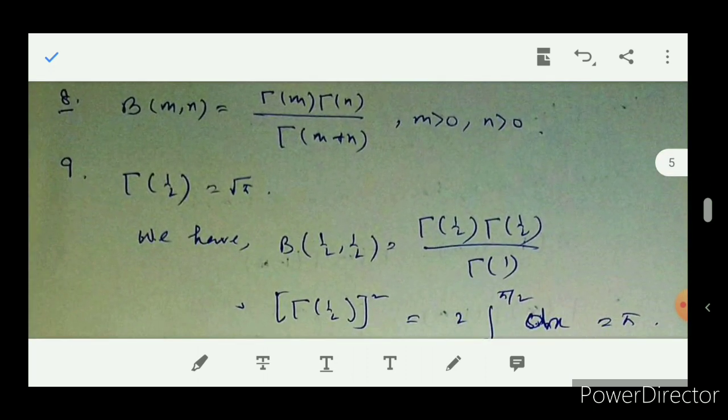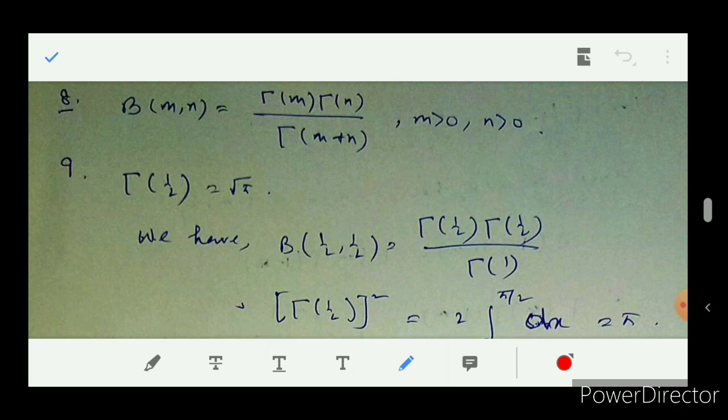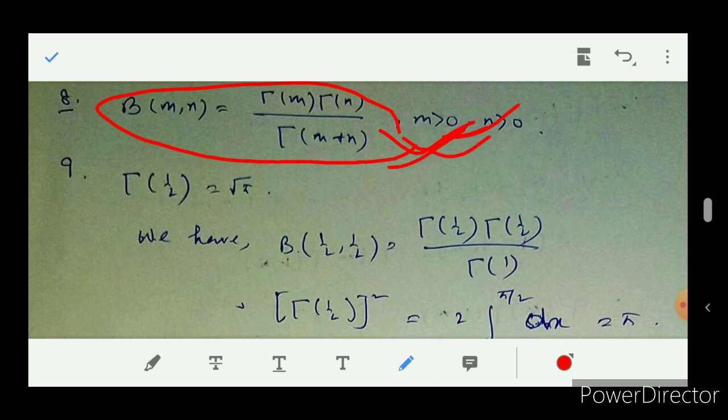Now I am coming to the next property. This is beta(m,n) equal to gamma m gamma n by gamma(m plus n). This is the conversion rule from beta function to gamma function. It is a very important rule. I did not discuss the proof of this result here, but I am providing the proof in the notes in the study material. If you need a lecture on the proof of this result, let me know. I will make a video on this and provide it in the channel.